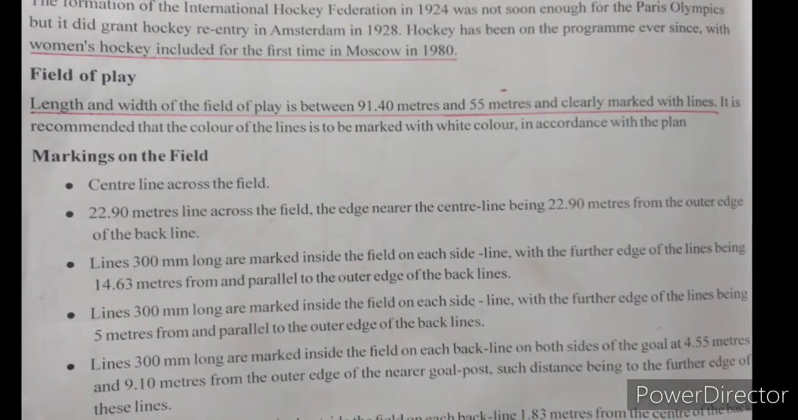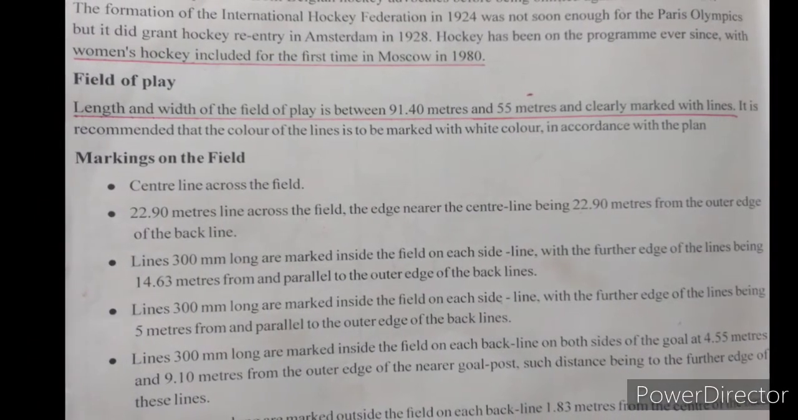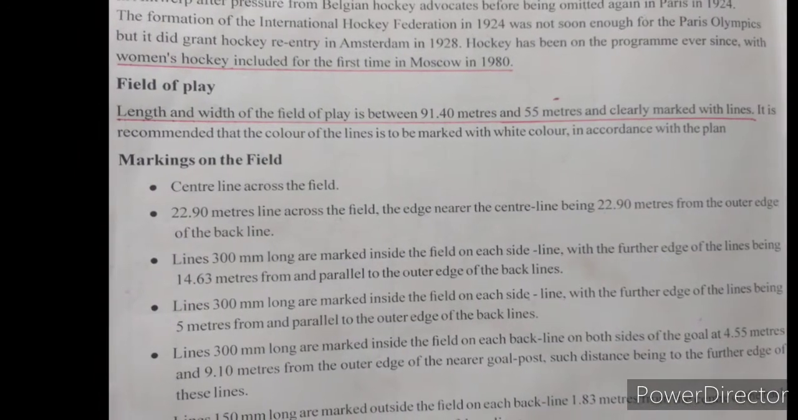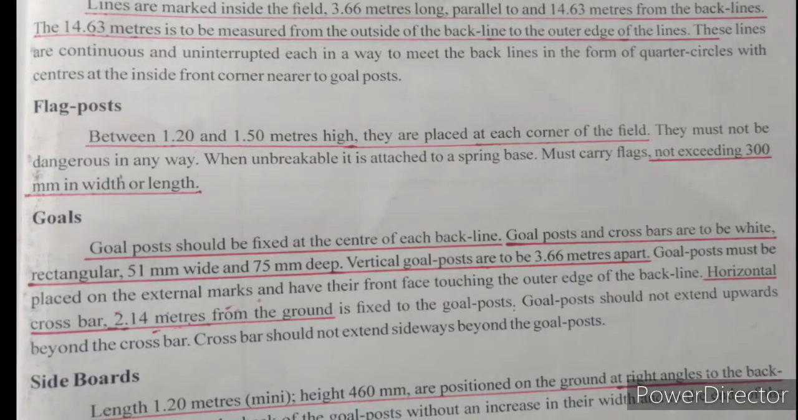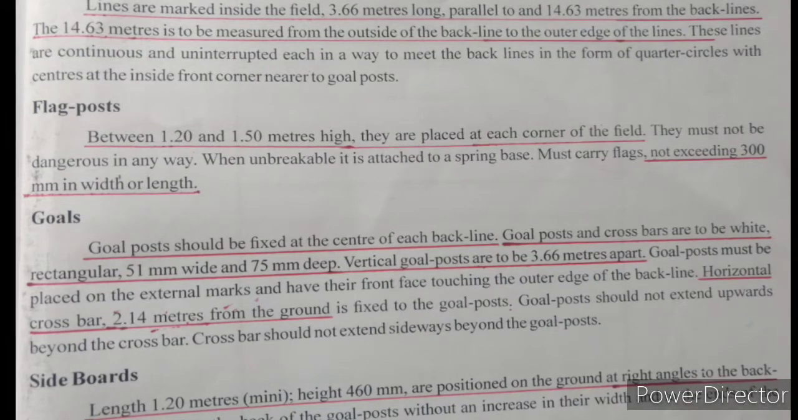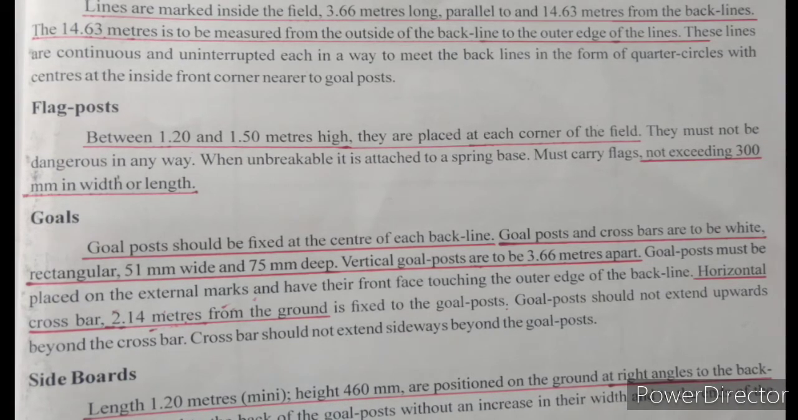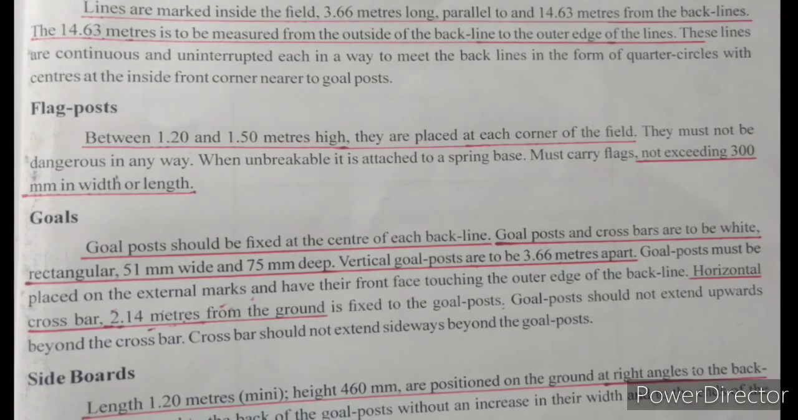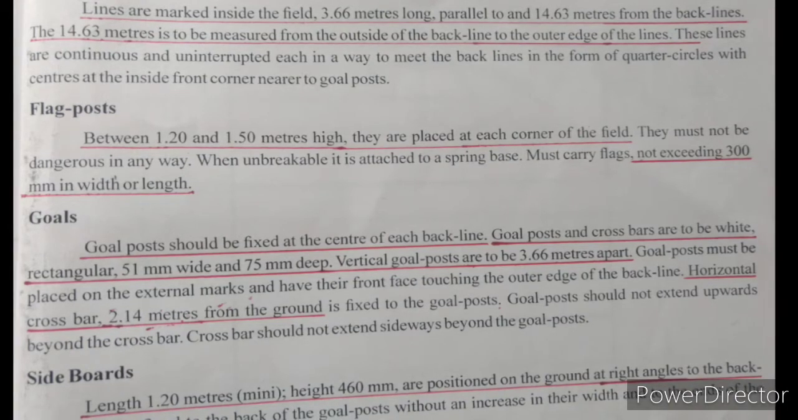The next, field of play. The length and width of the hockey field is 91.40 meters by 55 meters and clearly marked with white lines. The shooting circles. Lines are marked inside the field, 3.66 meters long, parallel to and 14.63 meters from the back lines. The 14.63 meters is to be measured from the outside of the back line to the outer edge of the lines.